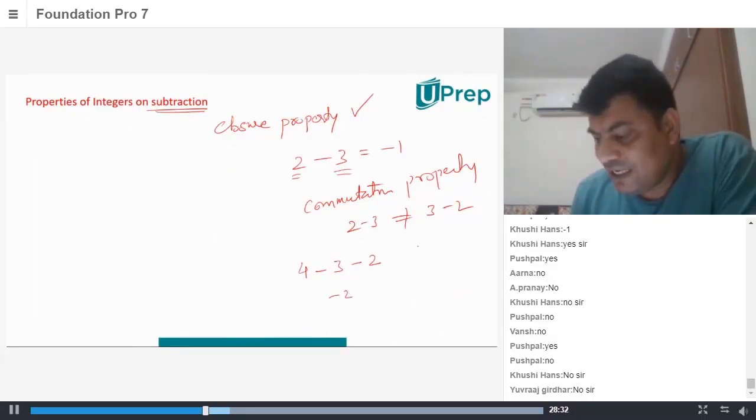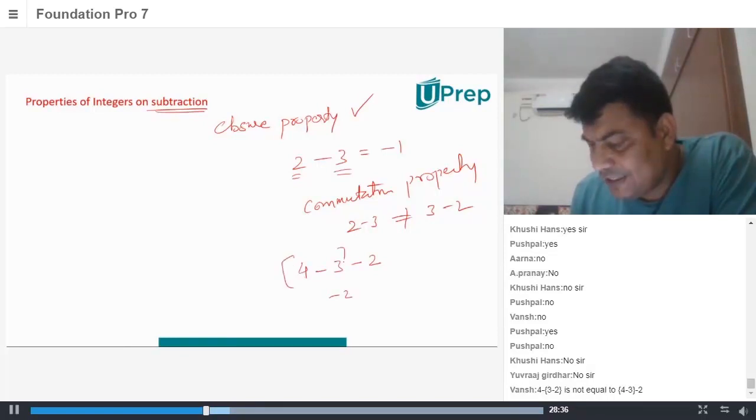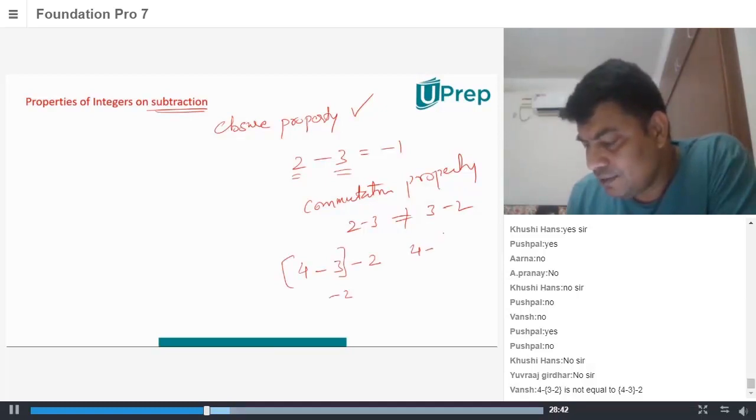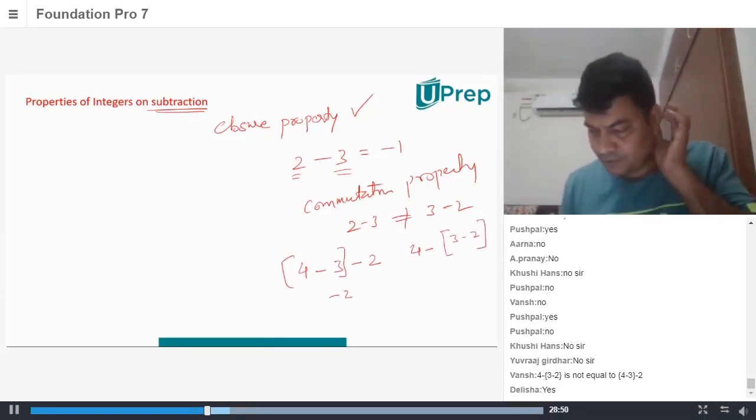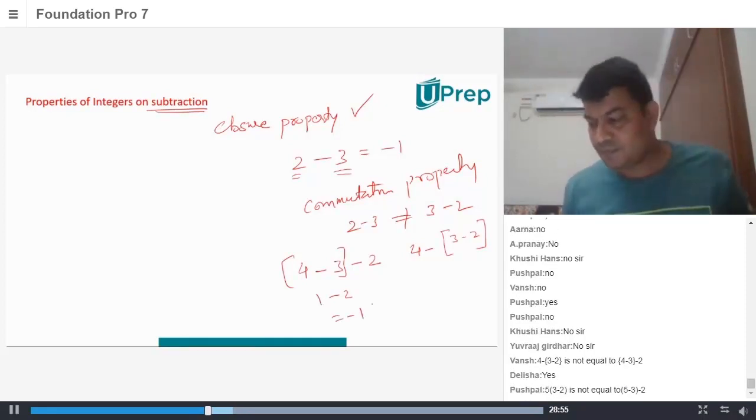And what if I change the grouping? If you do 4 minus the bracket 3 minus 2, then 3 minus 2 is 1, so 4 minus 1 is 3. So they both are not equal.